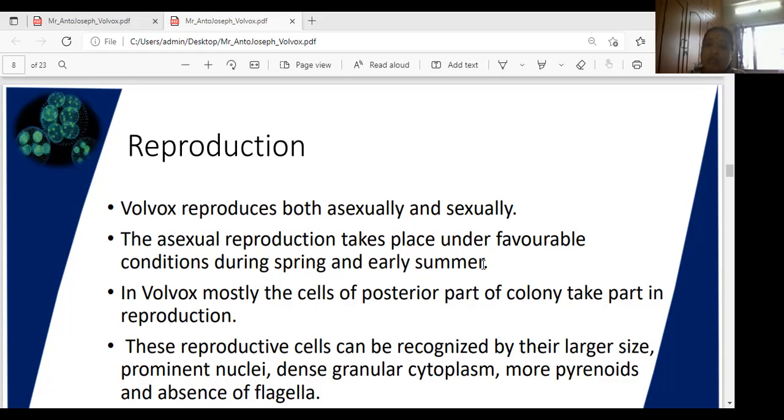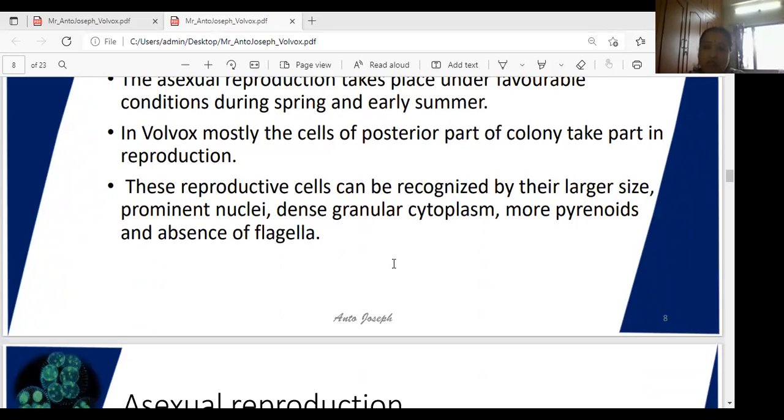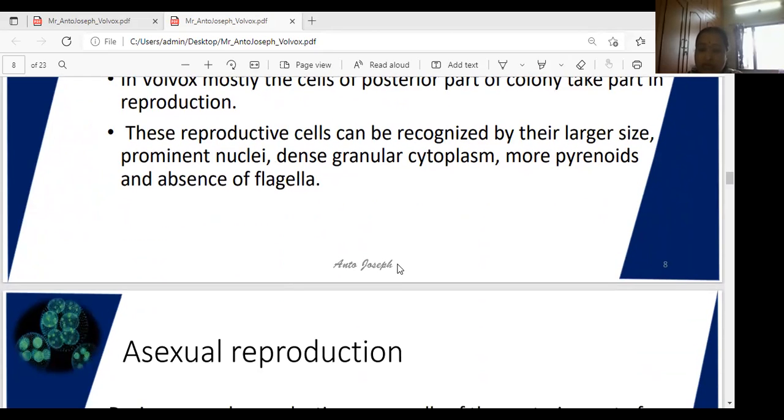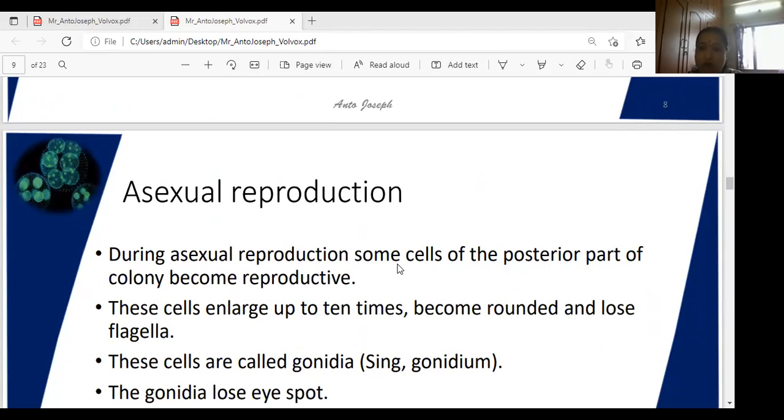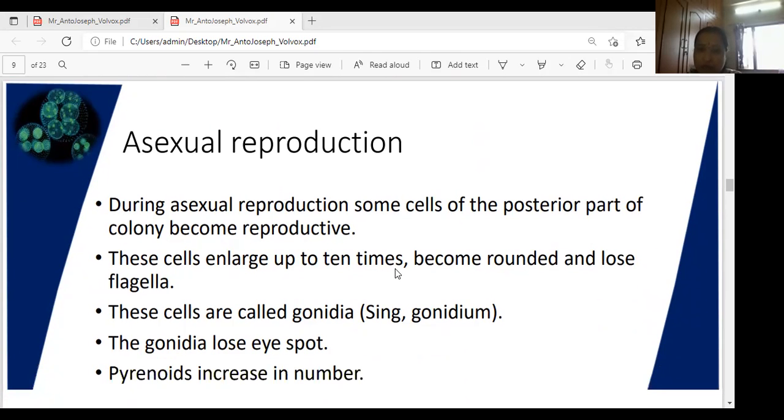Asexual reproduction takes place under favorable conditions during the spring season, early summer season. Mostly the posterior part develops the asexual cells. Here, the cells become large in size, lose the flagella, and that cell is called a gonidium.